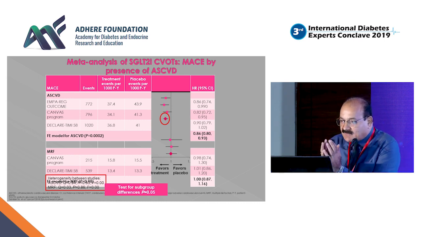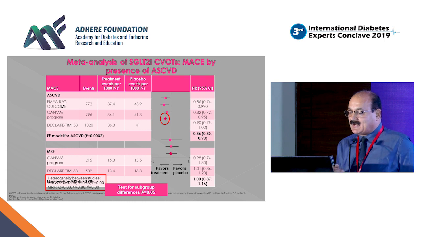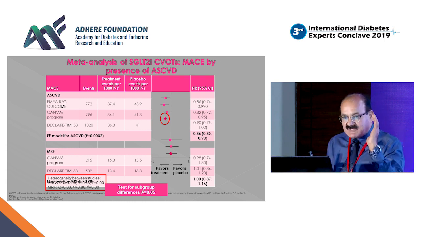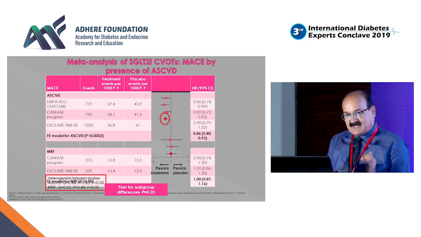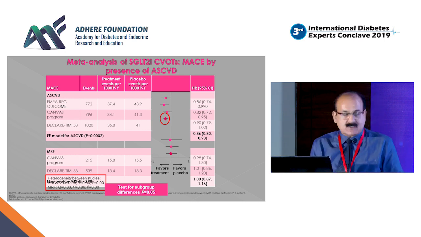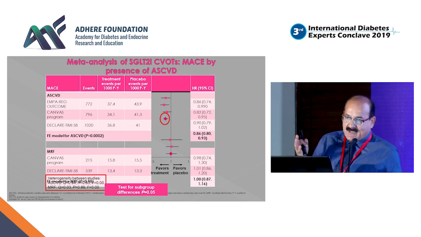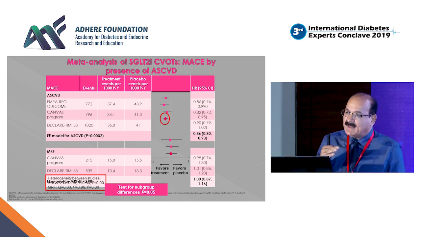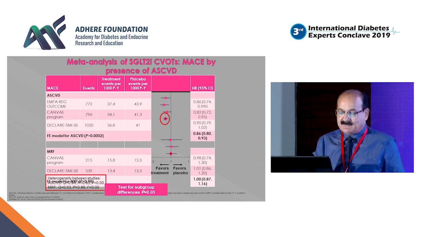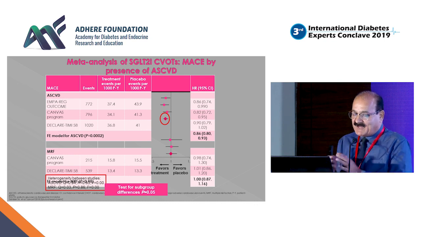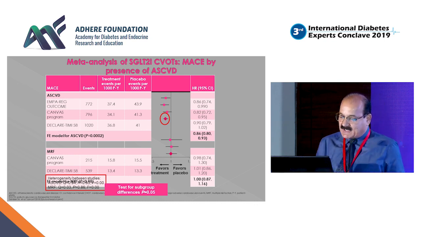Now we try to do a dissection of the same data, whether in terms of 3-point MACE reduction, if it is different for those patients who already have evidence of atherosclerotic cardiovascular disease, because EMPA-REG had 100% of patients with established cardiovascular disease. The CANVAS program had 65% of patients, and DECLARE-TIMI had only 40% of patients who had established cardiovascular disease.